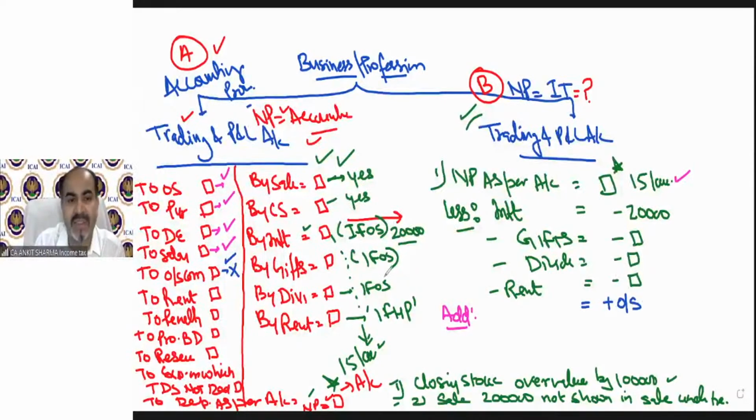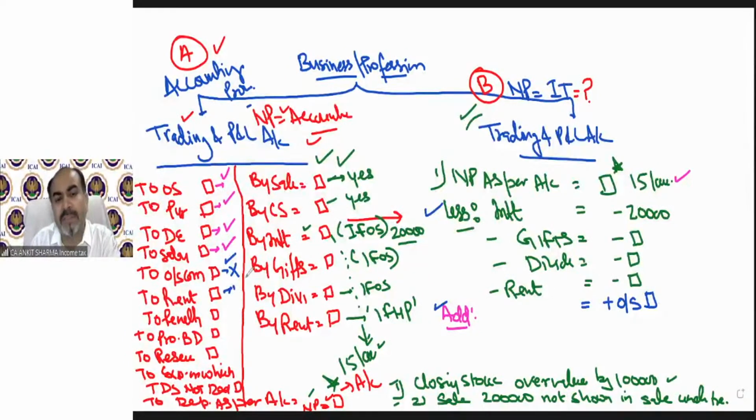Any expense which should not be part of income tax expense is going to be added. Any income which should not be part of business income should be reduced. It's simple mathematics, plus minus.